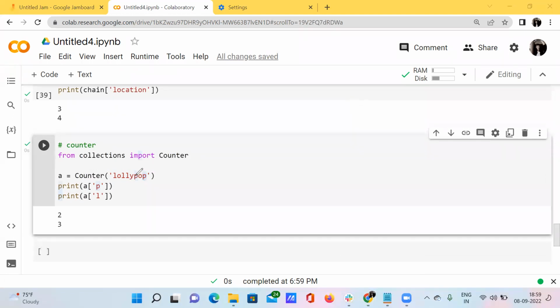See here, this is one p and this is another p, so there are total of two p's. Okay, and when you want to find how many l's are there, see here, this is one l, and this is second l, and this is third l. So there are total three l's. So the output for this statement will be 3.